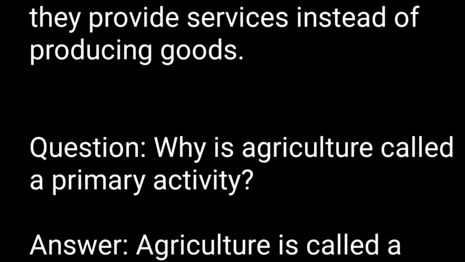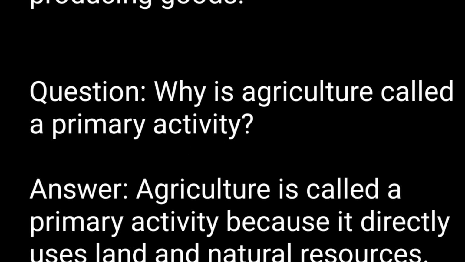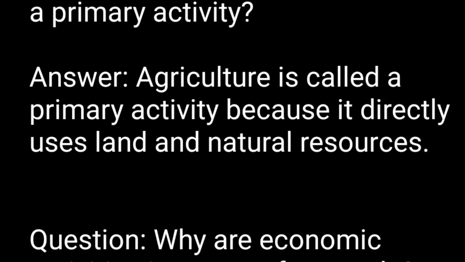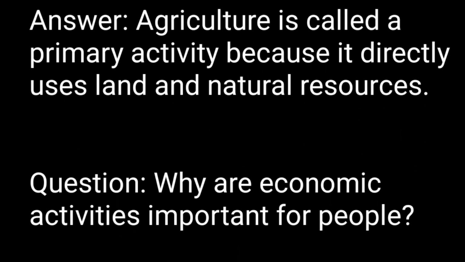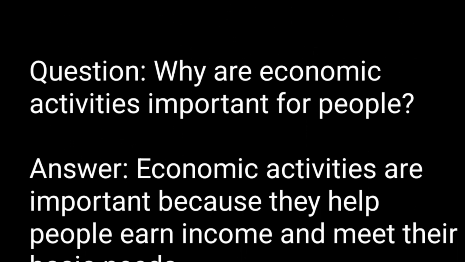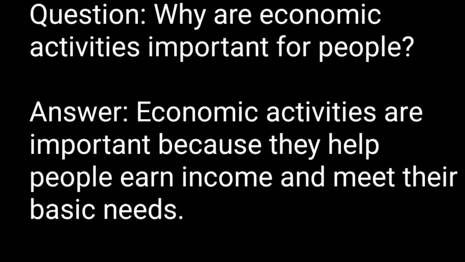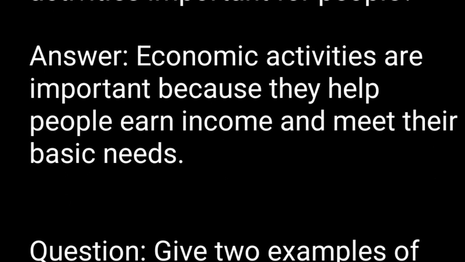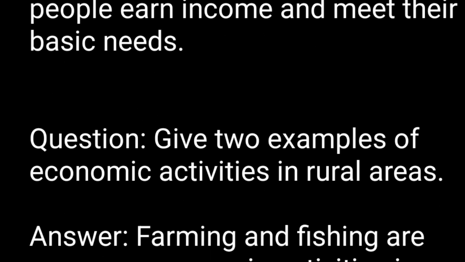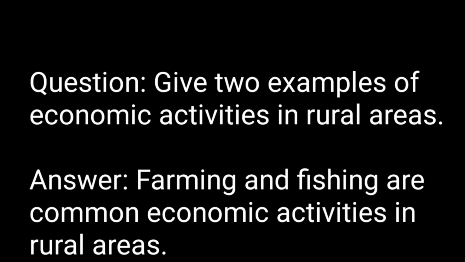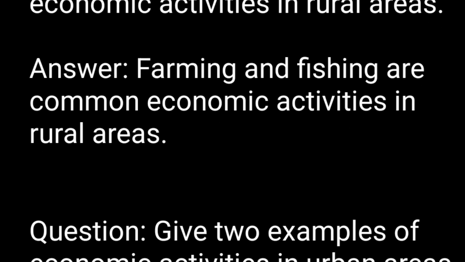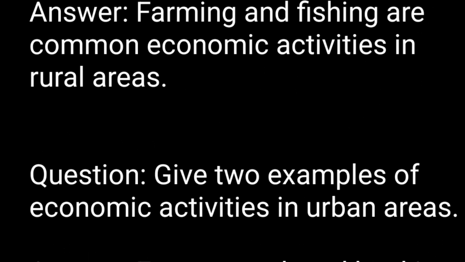Question. Why is agriculture called a primary activity? Answer. Agriculture is called a primary activity because it directly uses land and natural resources. Question. Why are economic activities important for people? Answer. Economic activities are important because they help people earn income and meet their basic needs. Question. Give two examples of economic activities in rural areas. Answer. Farming and fishing are common economic activities in rural areas.